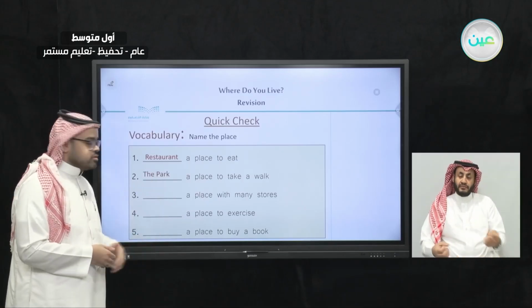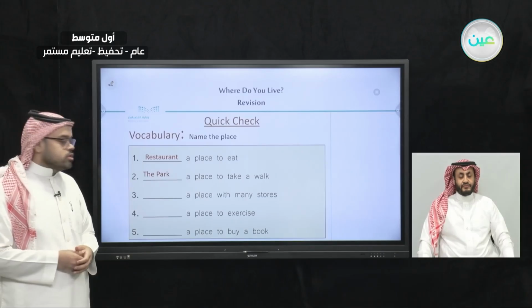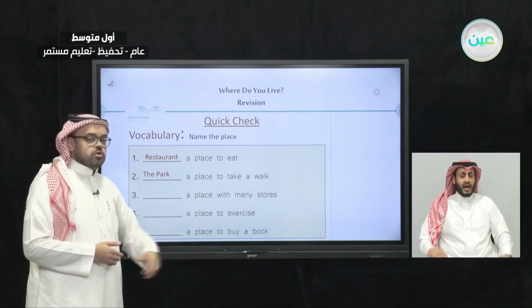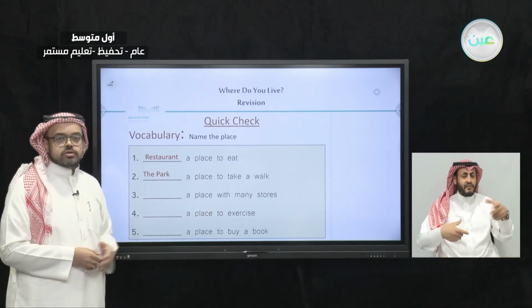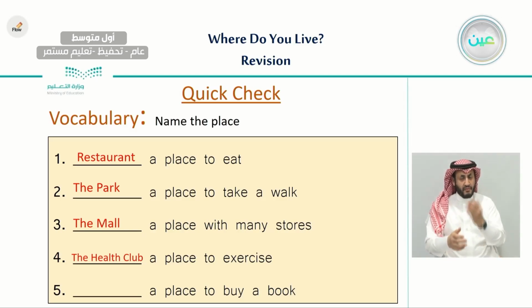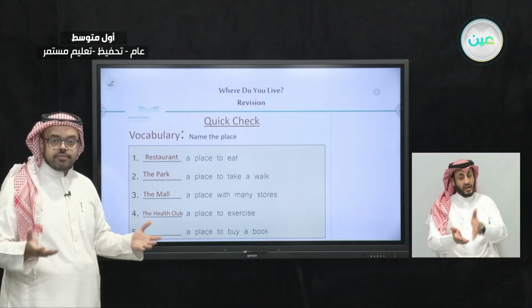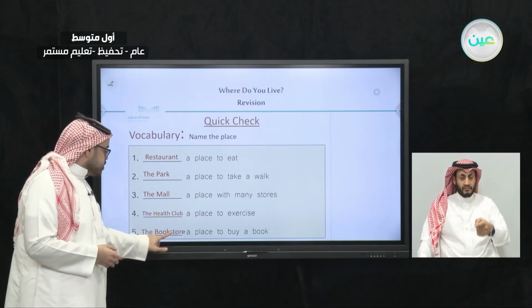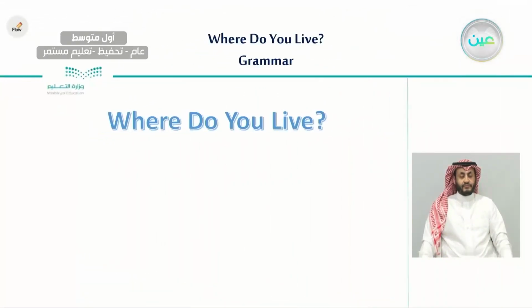Yes, we said that it is the park. And what do we call a place that has many stores? Very good. Yes, it is the mall. And the place where we go to exercise? Excellent. It is the health club. And finally, what did we call the place that we should go to if we want to buy a book? Very good. Yes, it is the bookstore. So these are the places and their descriptions.